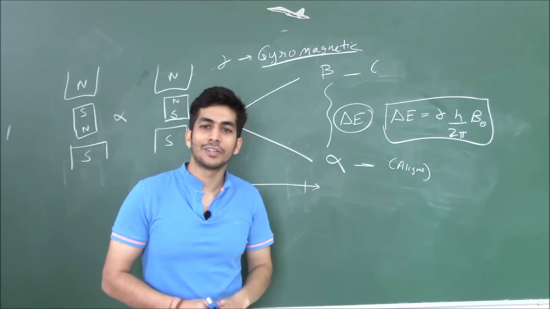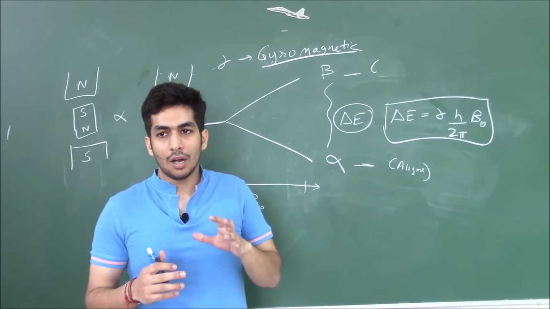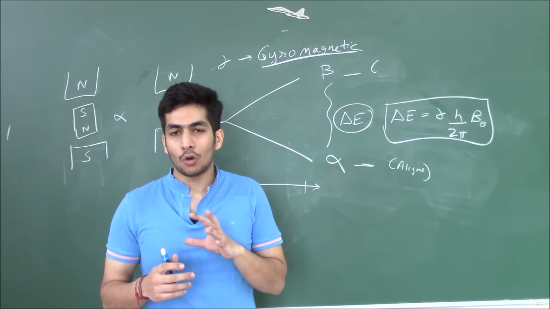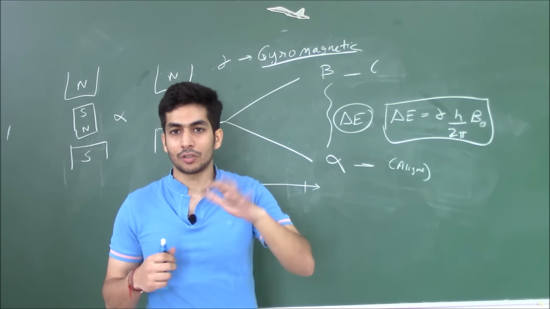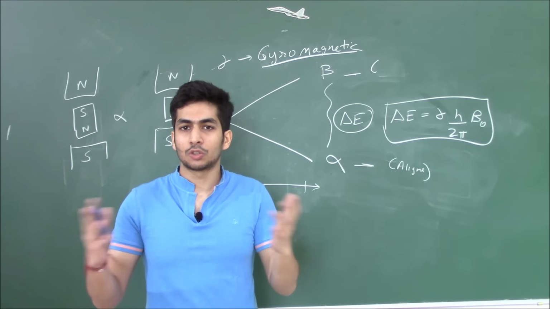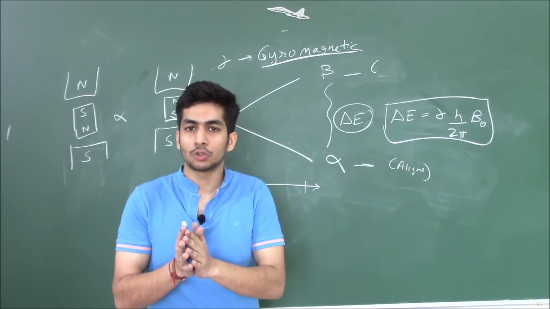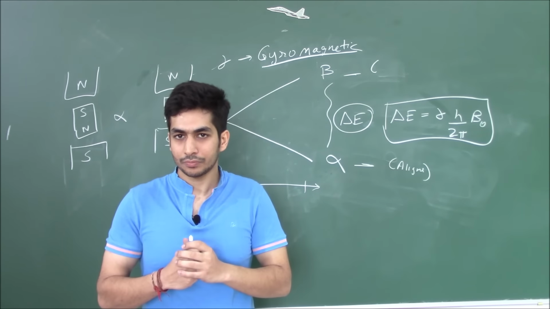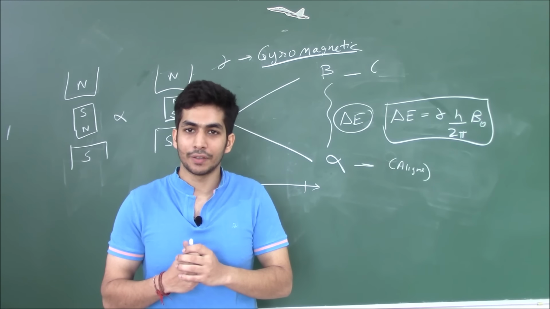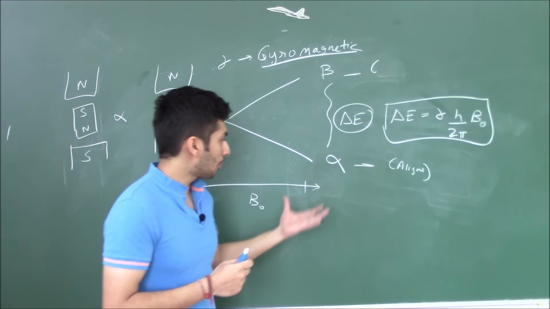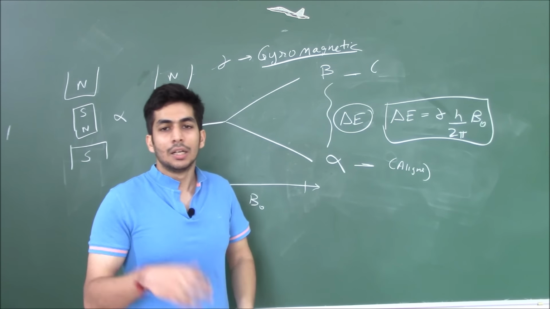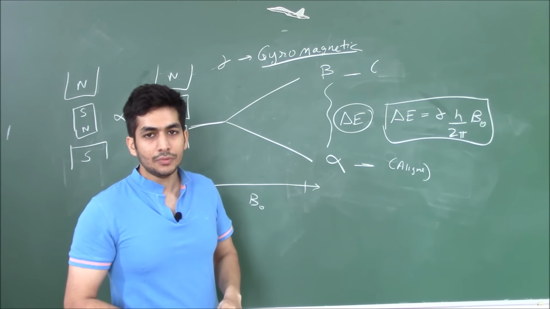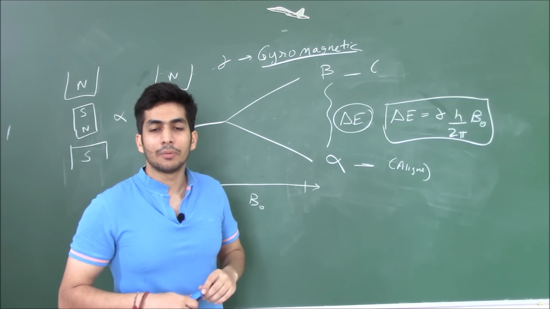All of you know, if you have seen my spectroscopy videos, that the intensity or the clarity of an NMR spectra, or any kind of spectroscopy, depends on the population difference. The higher the population difference in the lower energy state, from where the excitation is taking place, the better will be the clarity of the spectra.